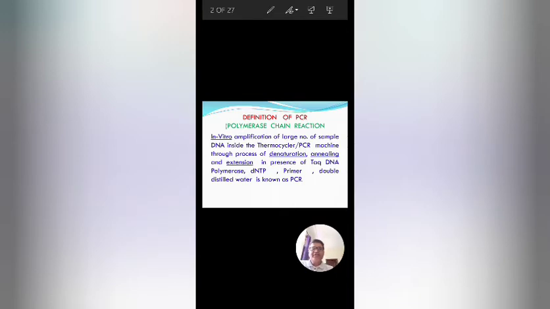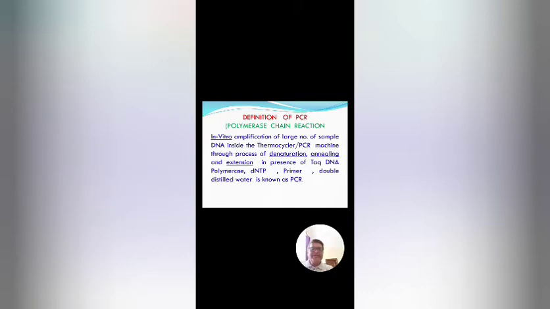In my definition, the word is in vitro. What do you mean by in vitro? In vitro means in lab conditions. There is no use of any living organisms. So there are 3 major steps through which we proceed with the PCR reaction inside a machine known as the thermocycler.